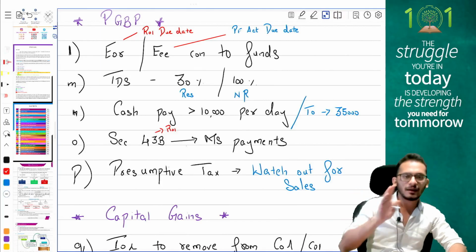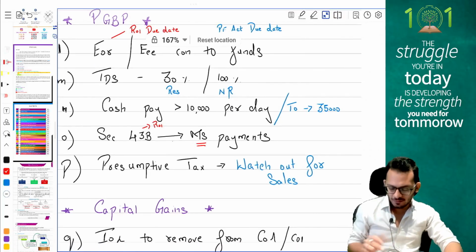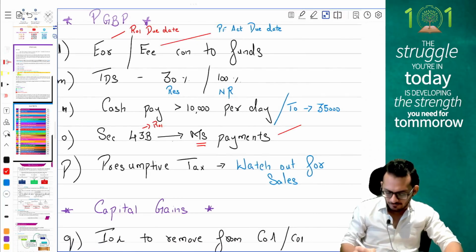But in the current year, if you have a micro and small enterprise, you will have to check whether the payment is made based on an oral agreement or a written agreement. If it is based on an oral agreement, you have a timeline of 15 days. If it is based on a written agreement, it is 45 days.